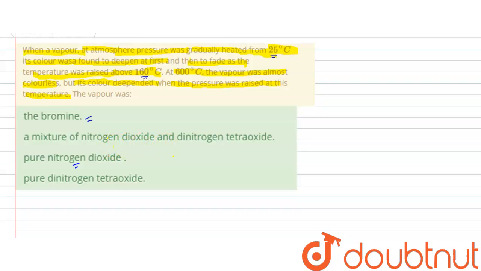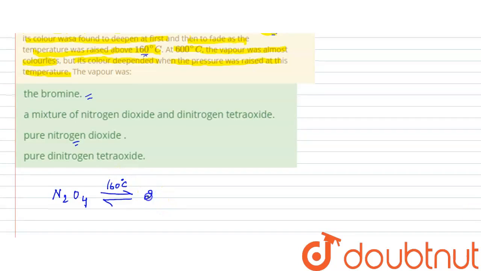Bromine vapors are brown in color. So the vapor which we can think of from here is dinitrogen tetroxide. This is a question from inorganic chemistry. When you take dinitrogen tetroxide, the very important temperature is 160 degrees centigrade. At 160 degrees centigrade, this dinitrogen tetroxide gets converted into NO2 gas, and this gas is brown in color, right? So the color deepens first around 160 degrees centigrade because of the formation of nitrogen dioxide gas.